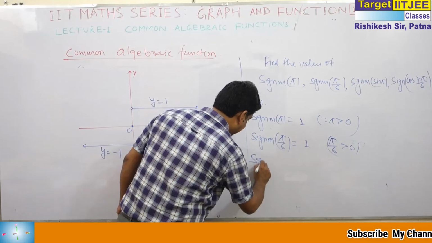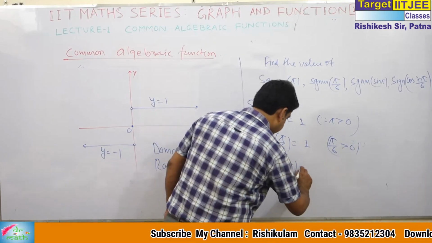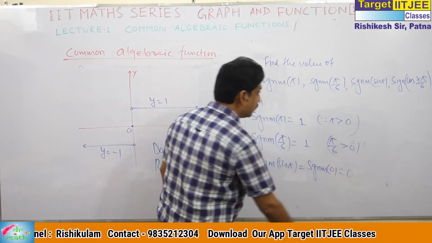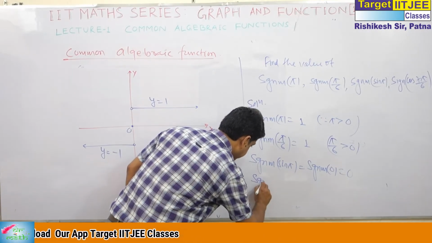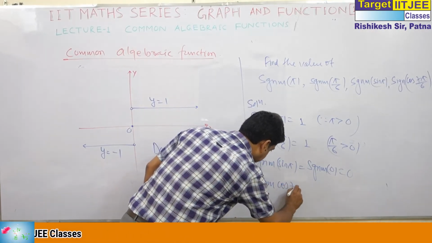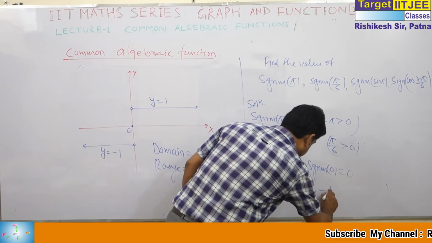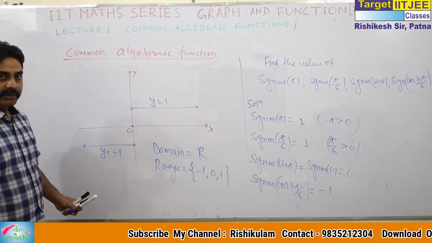What is sgn of sin pi? Actually sin pi is 0, so this is sgn 0, and sgn 0 is 0. What is sgn of cos 7 pi by 6? Cos 7 pi by 6 is negative, so the signum is minus 1.